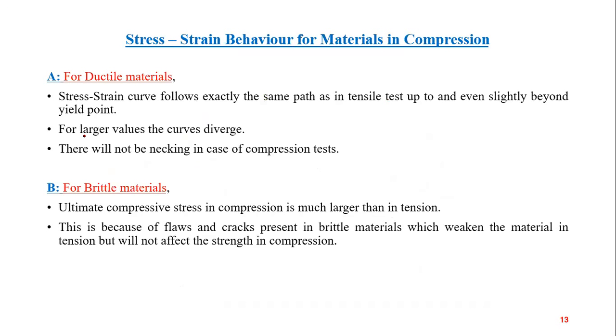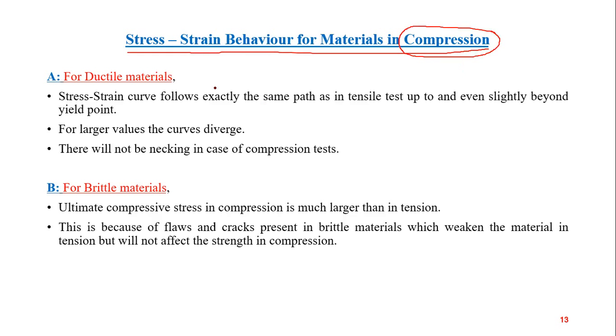Now, till now we talked about stress versus strain behavior of materials in tension. Now, materials also undergo deformation when compressive stresses are applied. When a compressive load is applied, material goes under deformation.